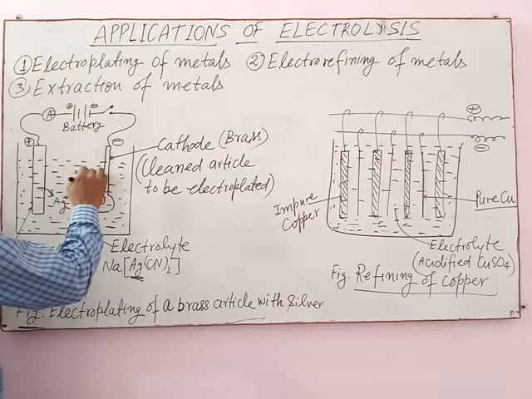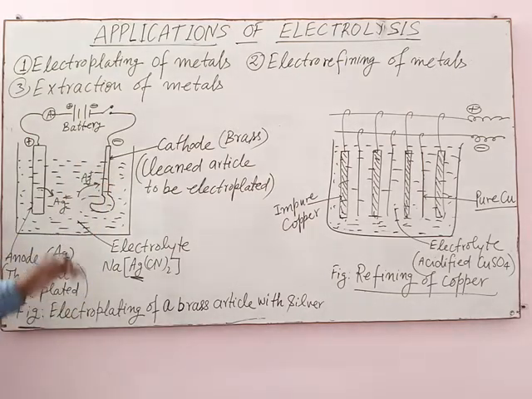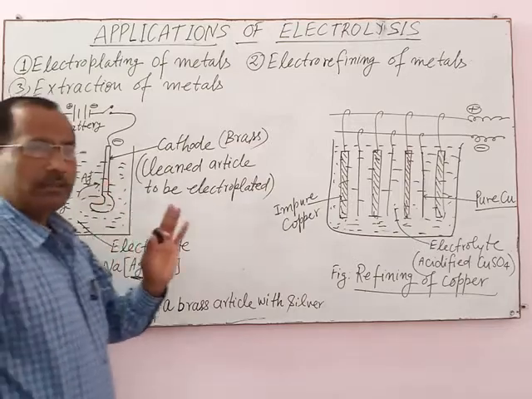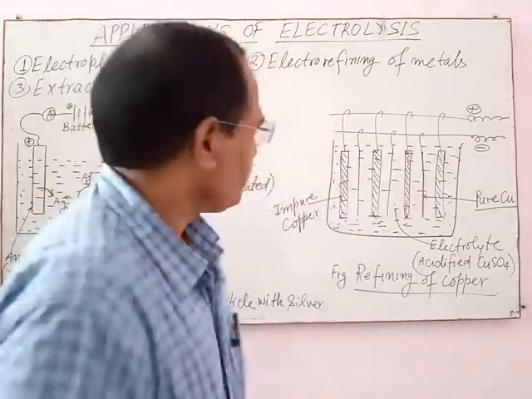This silver ion gets reduced on the surface of cathode, means brass article.